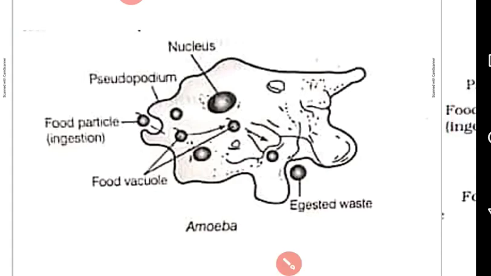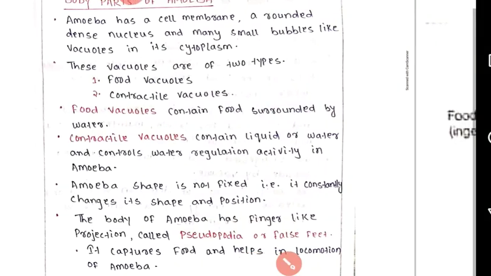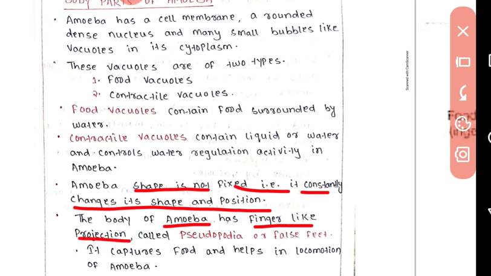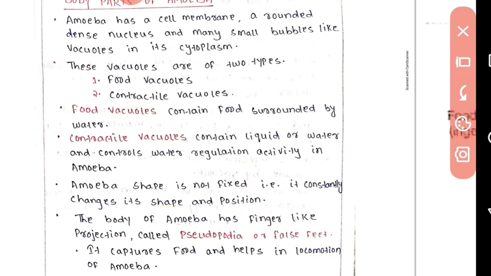Now we follow the note from this. So amoeba's shape is not fixed, it constantly changes its shape and position. The body of amoeba has finger like projections, which I told you before are known as pseudopodia or false feet. Why?